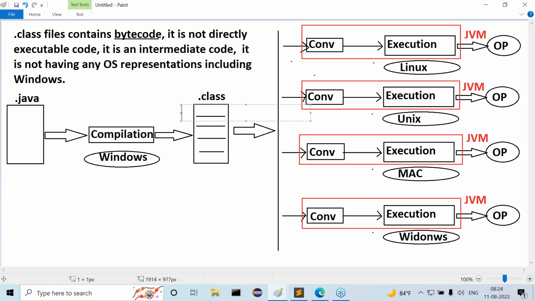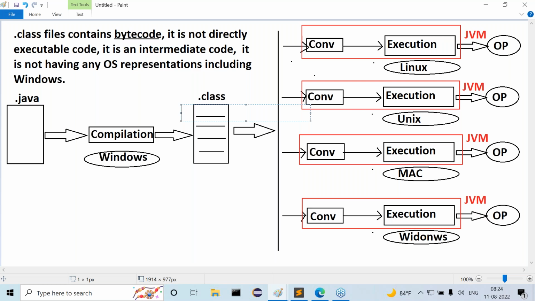Observe carefully. For compilation of the Java program, we need to install Java software on the Windows operating system, or not? So here a Windows related JVM exists, a Windows related compiler exists. Now we have to execute our program on all 4 operating systems, or not? It means I need to install Java software 4 times, or not? To execute a Java program on Linux, we require Java software, or not? We need to install Unix based Java software.